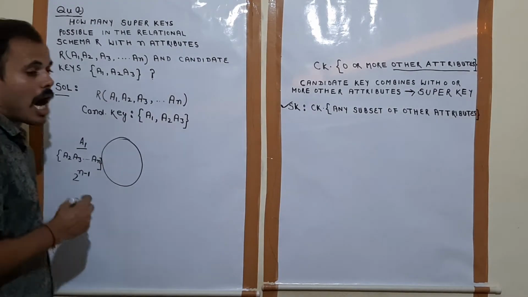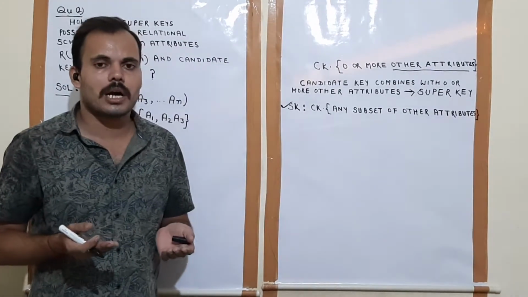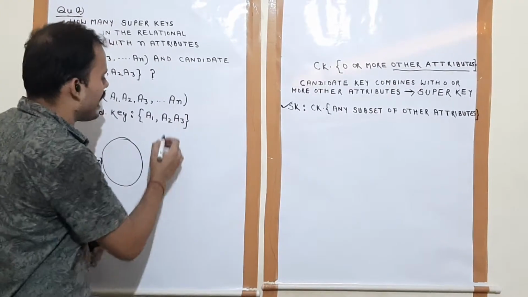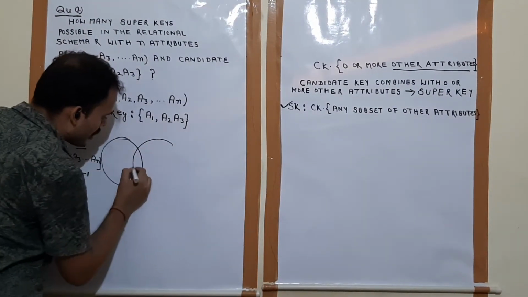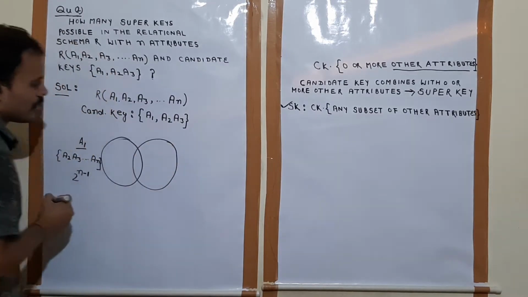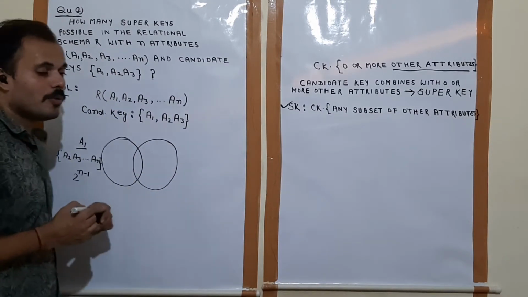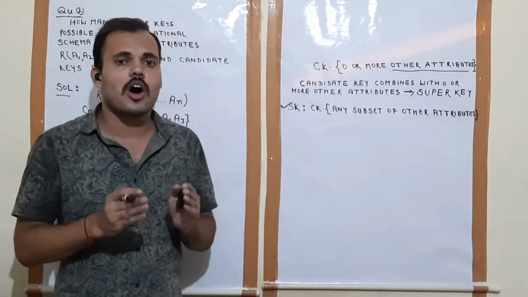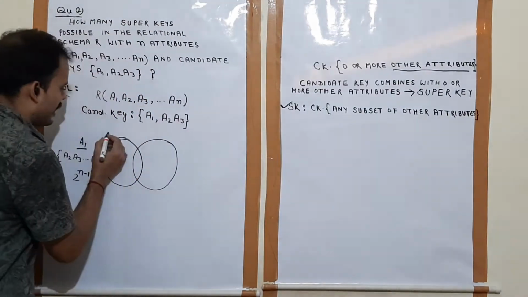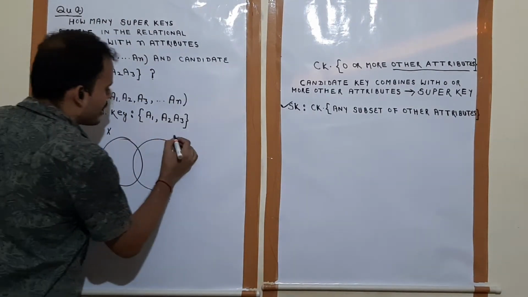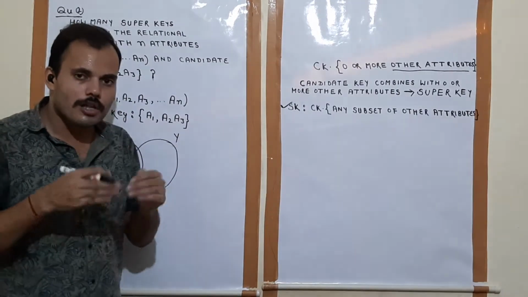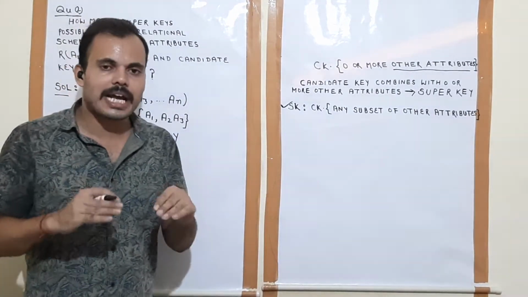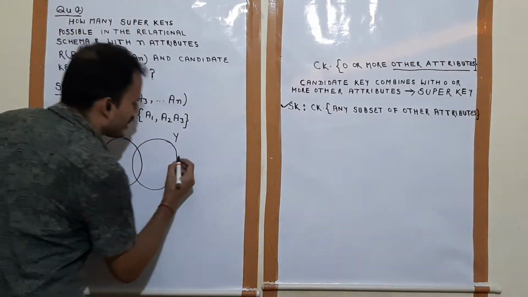And now see how many super keys are possible over the candidate key a2, a3. Now see, this is a set X and this is the set Y. Y is a set of all super keys over the candidate key a2, a3.